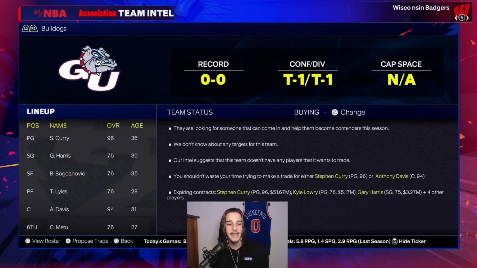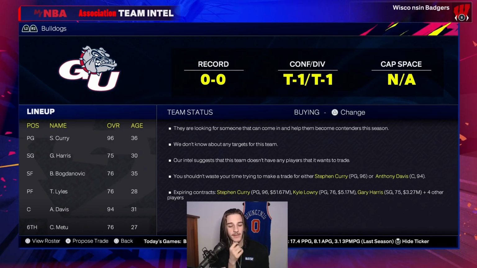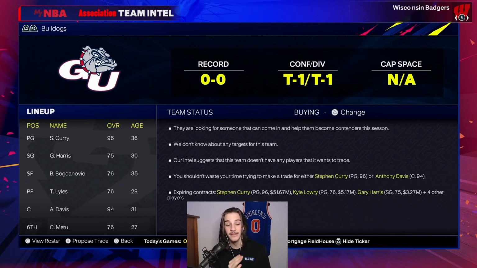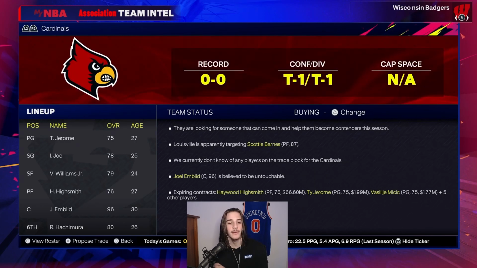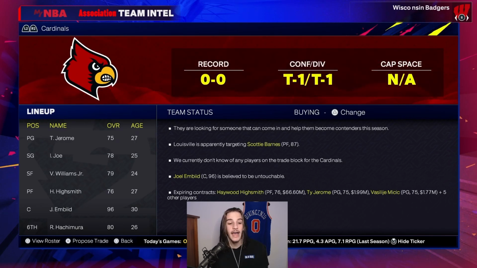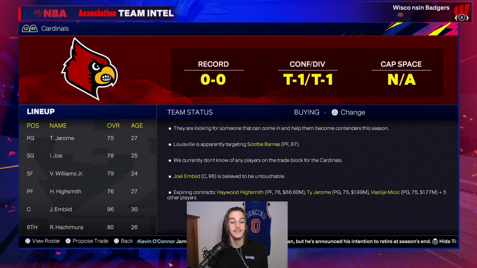Next up, we have Gonzaga. They have Steph and they have AD, but other than that, they didn't really get any good commits. So again, would be a team that benefits a lot if they can go get more players in this late period. Next up, we have Louisville, and they got Embiid, and that was kind of like the only guy that really got him. So Embiid might struggle, but he also might put up a lot of good counting stats.